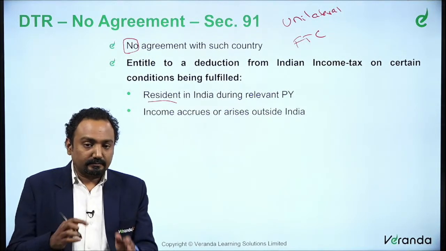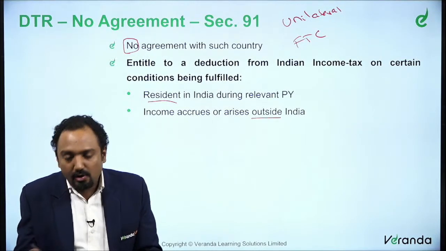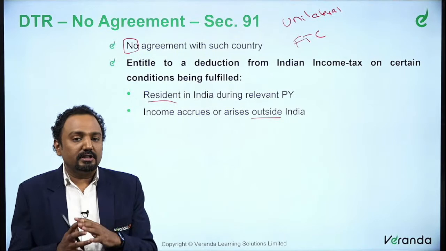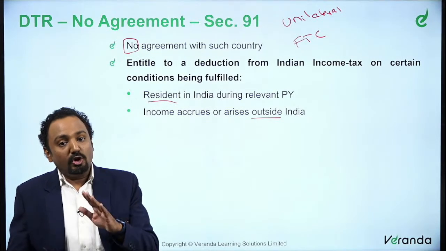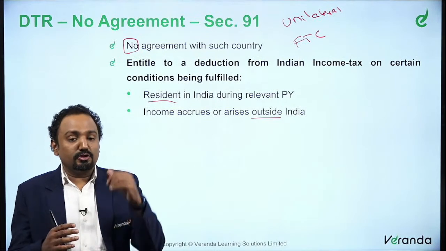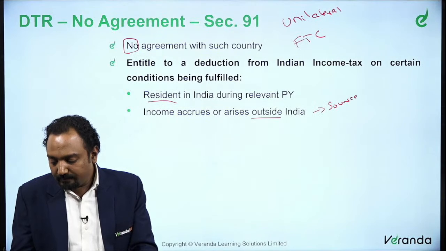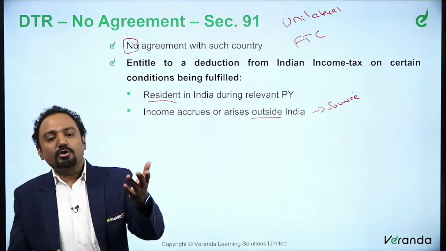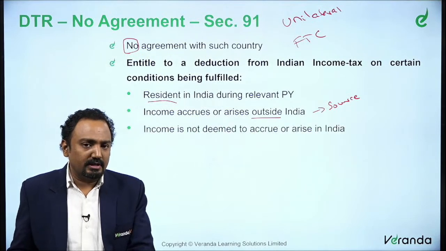Second thing is, the income for which they are claiming relief must accrue or arise outside India. So it is basically not in India, it accrues or arises outside India. So it is not part of India. So the source is outside India. Typically you can keep this word as source. You are a resident here, but the source of income is outside India. So that's what we mean by income accrues or arises outside India.